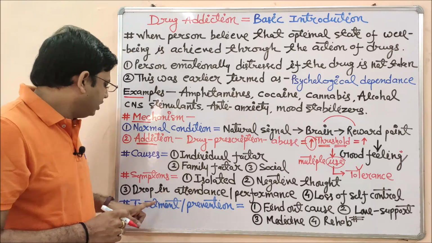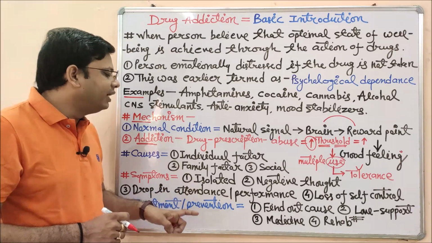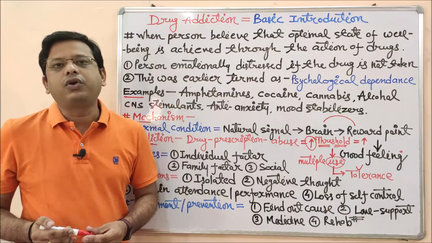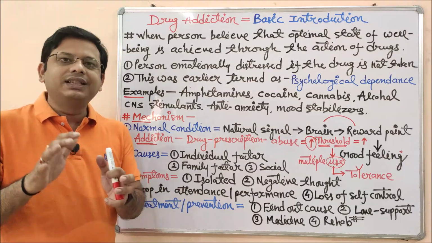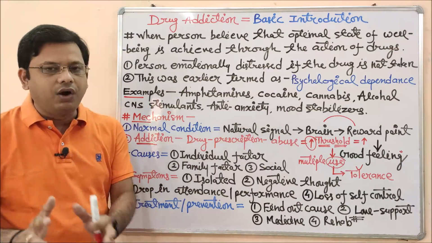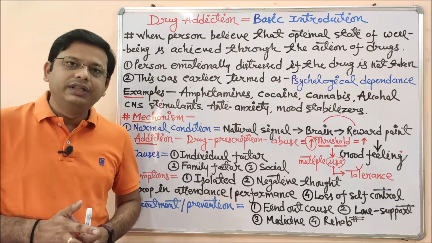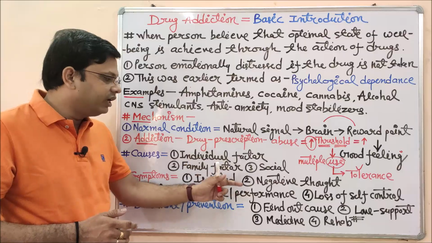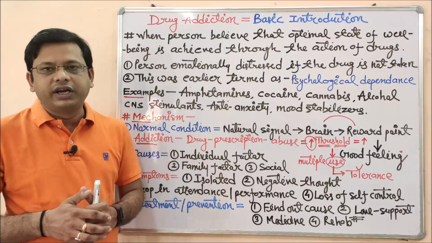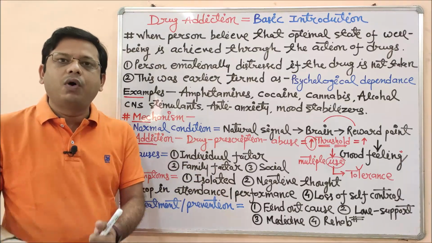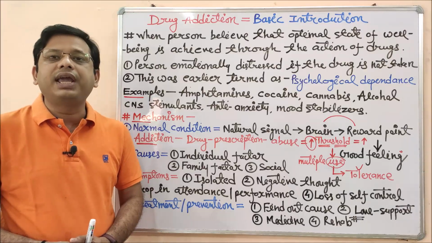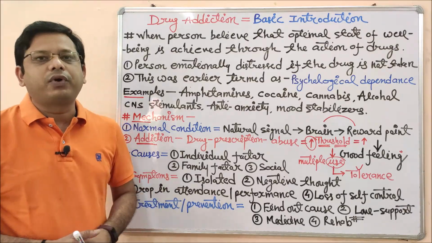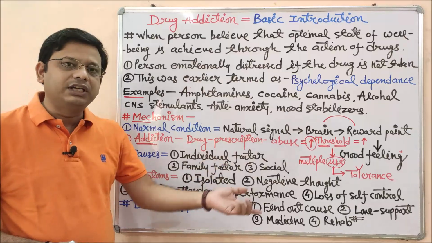Next one is drop in attendance or performance. If you are talking about a college student, then their attendance will gradually go down, or suddenly they will withdraw from their education. Or if you are talking about a professional working in an office or any kind of organization, their performance may decrease. They will not be able to give their best. There are so many things, but I'm not going to touch on much detail.